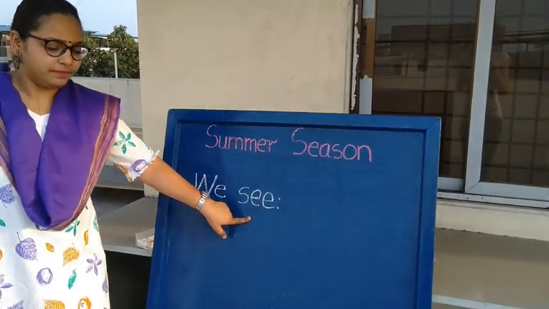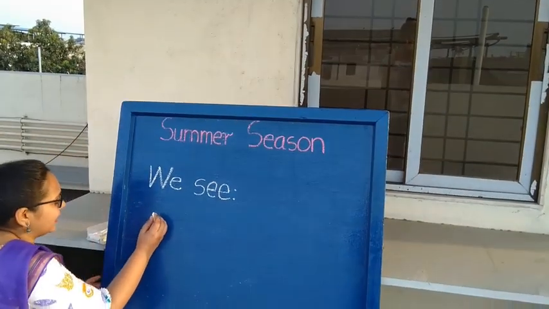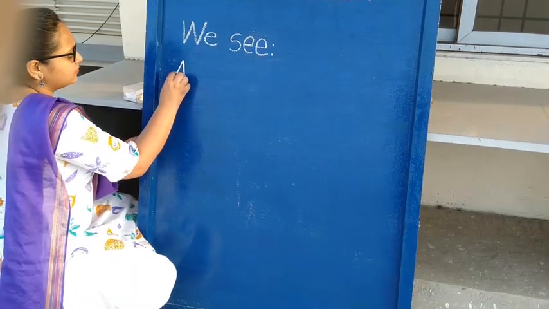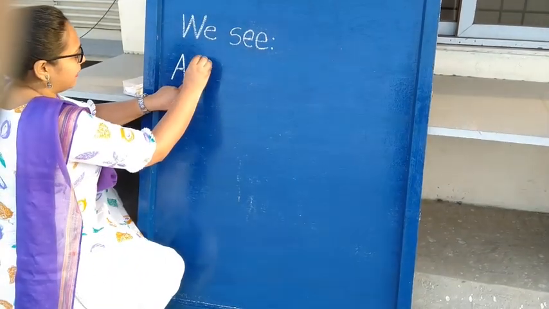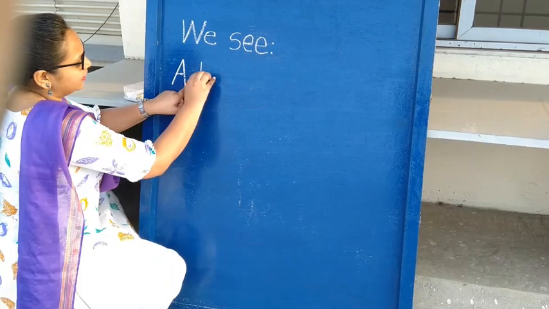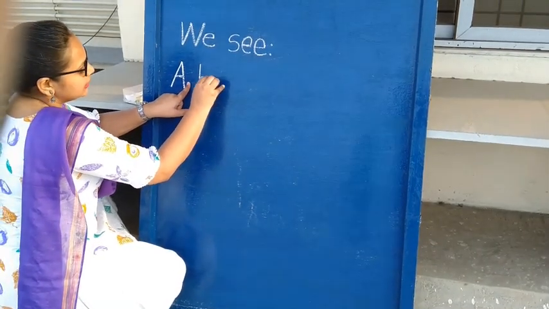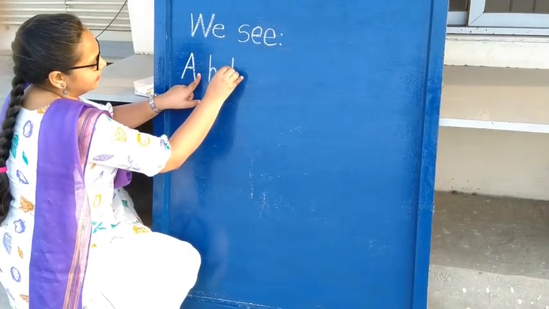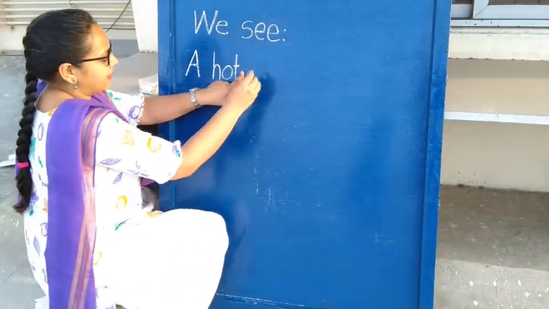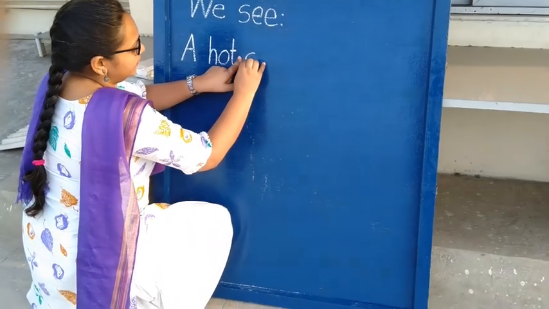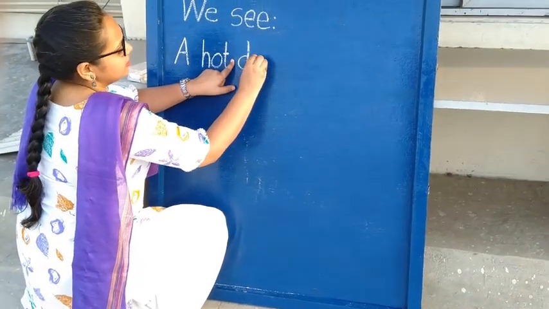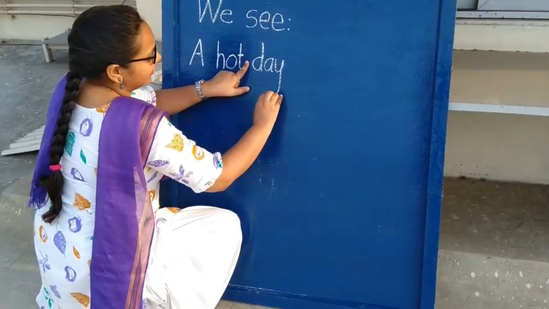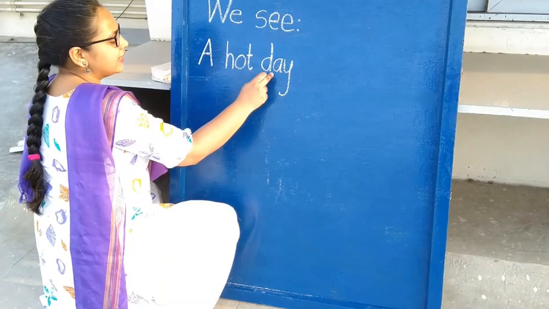Now below, next line. Capital letter A. Leave one finger space. Script letter H, script letter O, script letter T. Leave one finger space. Script letter D, script letter A, script letter Y. A hot day.